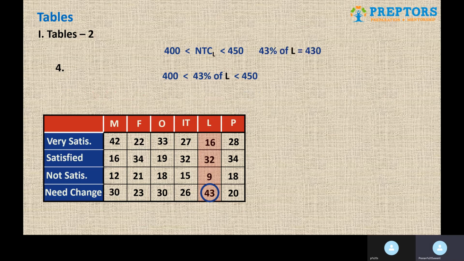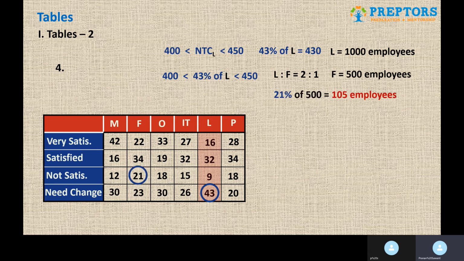Now 43% of L is equal to 430. So we can simply find out the total number of employees working in L department. So that is 1000 employees. Now we also know the ratio. So L is to F is 2 is to 1. That means if L is 1000, F would be 500 employees. So 21% of 500 is 105 employees. Hence 105 is the final answer.